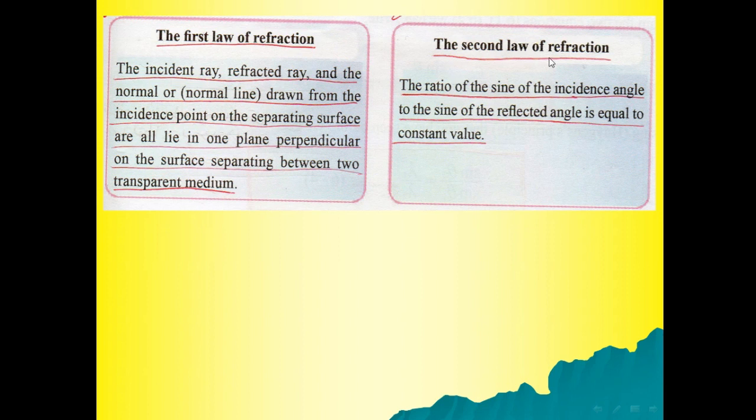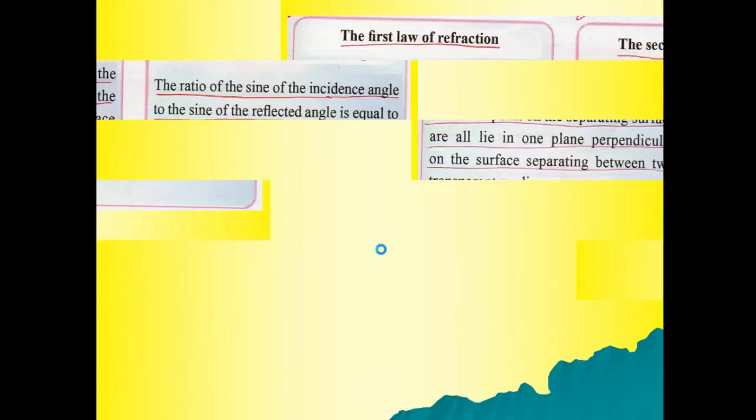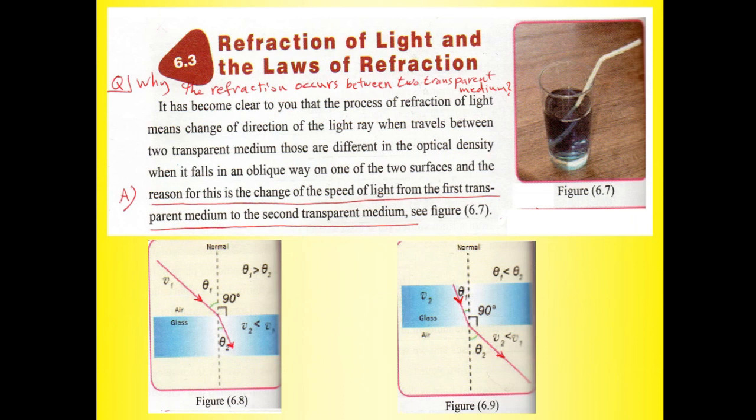The second law of refraction: the ratio of the sine of the incident angle to the sine of the refracted angle is equal to a constant value. The first law was that the incident ray, the normal, and the refracted ray all lie in one plane. The second law is sine theta 1 over sine theta 2 equal to a constant.